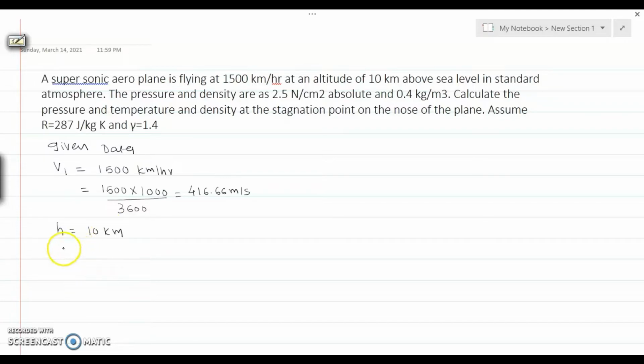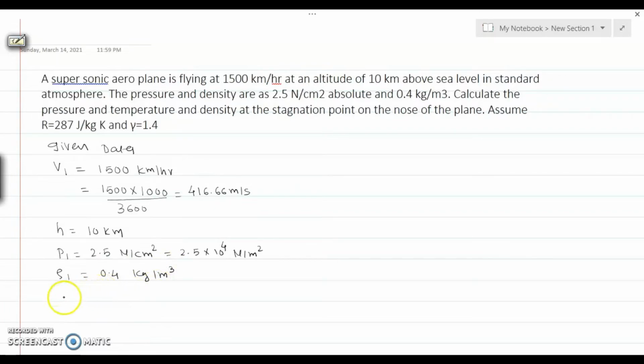The pressure is given P1, that is 2.5 Newton per centimeter square. So again we need to convert it into the Newton per meter square. So it becomes 2.5 into 10 to the power 4 Newton per meter square. Density is given ρ1, and that is 0.4 kg per meter cube.